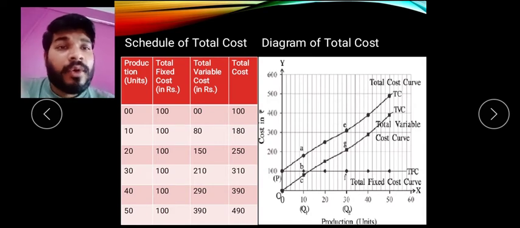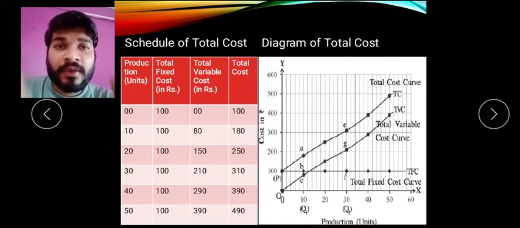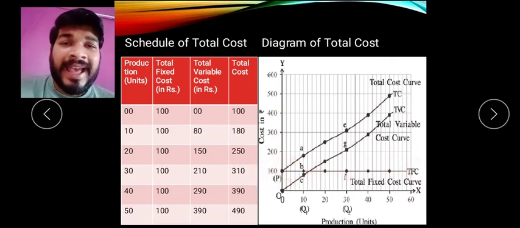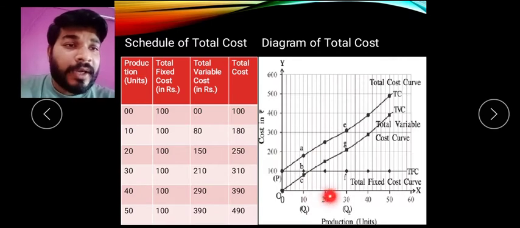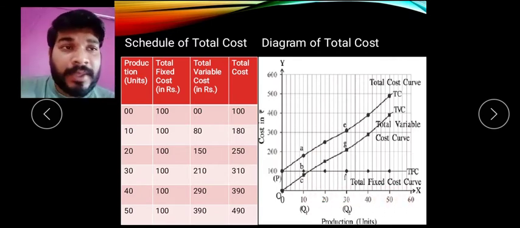Clear? Now when we are plotting a total cost diagram, at that time first we have to draw the first one, that is total fixed cost. Now which is 100. No matter if production increases or decreases, it does not affect the fixed cost, it remains the same. So here at rupees 100 we have drawn the total fixed cost, that is TFC. Clear? So at 10, 20, 30 units, 50 units, it goes on. So the total fixed cost remains the same.